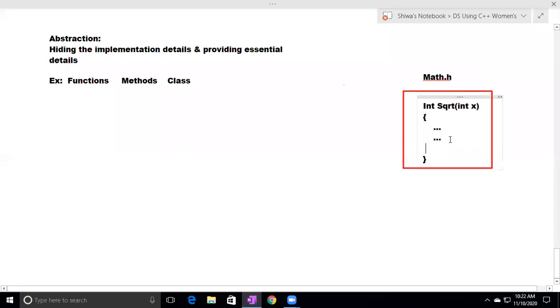Some code is there. Can we see this code? No, we cannot see this code. But we can use that code by calling it from the main function. I'm calling the sqrt function from the main function.